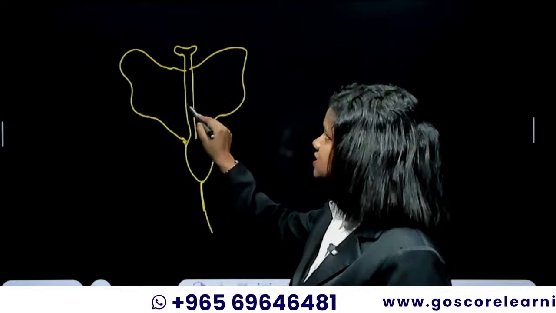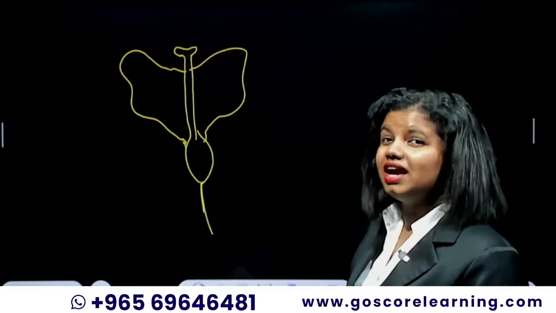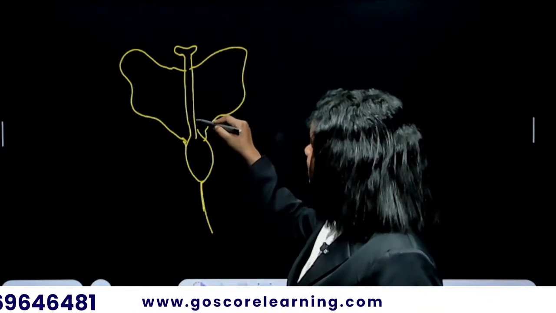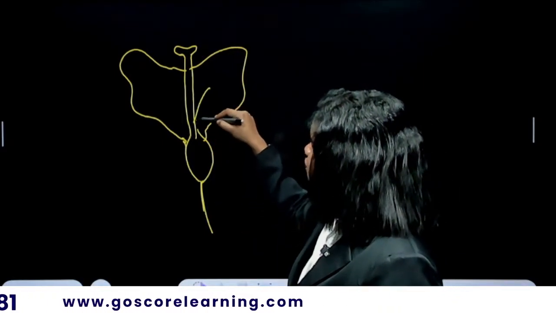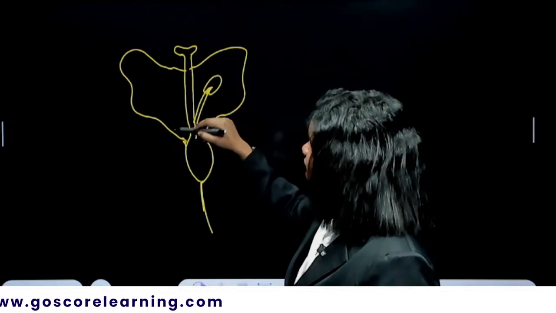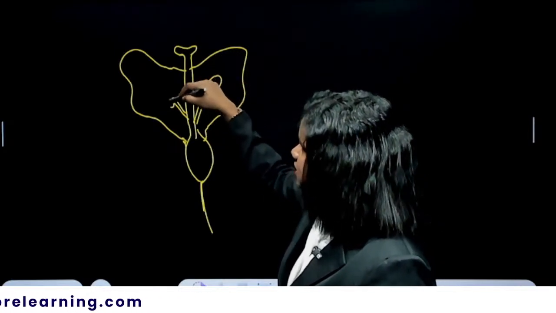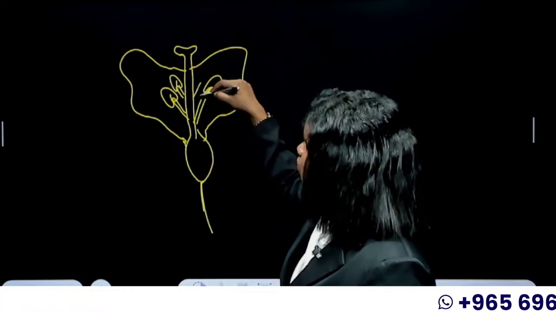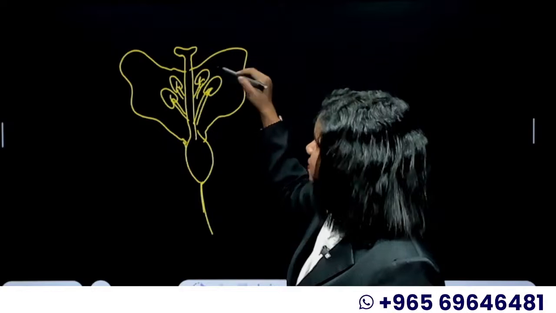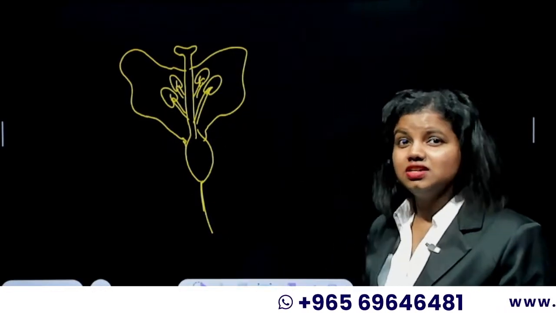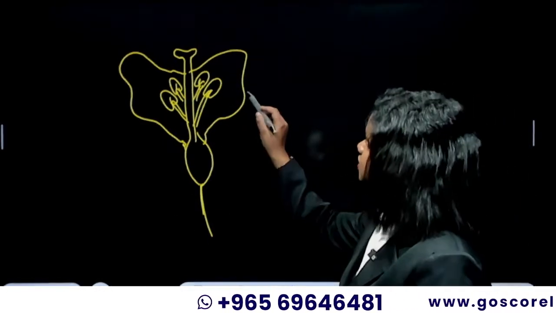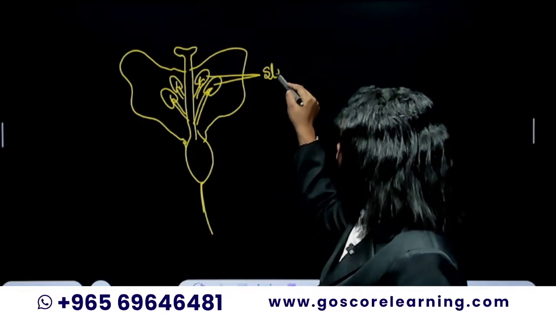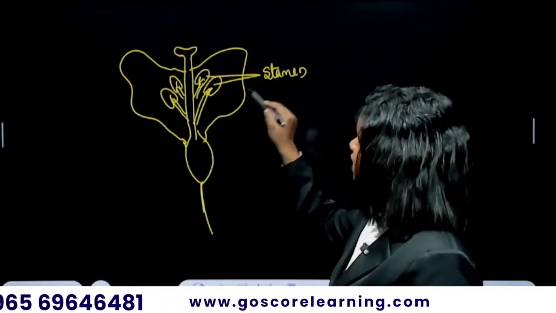Stigma, style, and ovary will be the gynoecium part of the flower, which is the female part. And then there will be some filamentous anthers. So there is a filament, and what is the filament and anther combination called? It is called the stamen, right? So this is the male reproductive part.